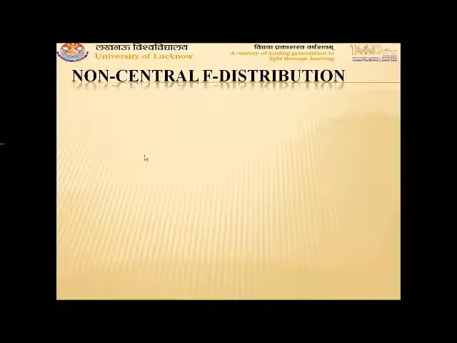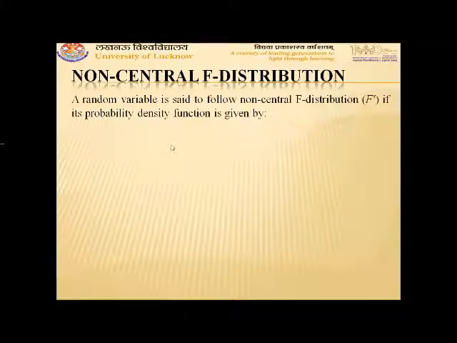Now we come to another non-central distribution, which is called the non-central F distribution. You have studied the F distribution, which is also called the central F distribution, with 2 degrees of freedom only. Those degrees of freedom were denoted by n1 and n2, or you can denote them by m and n.